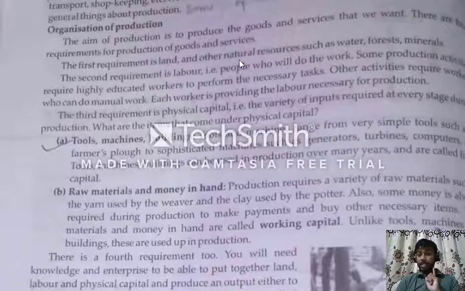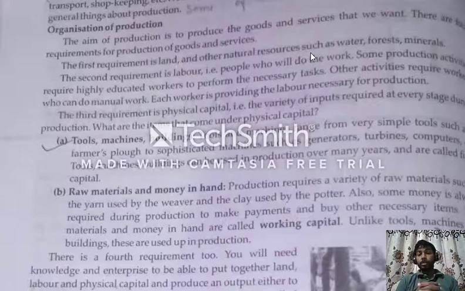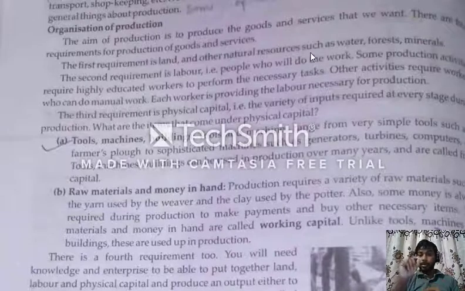The second necessary thing is natural resources. Without natural resources, it is not possible to set up a factory or small scale industry. These are the first priority to set up a production organization.